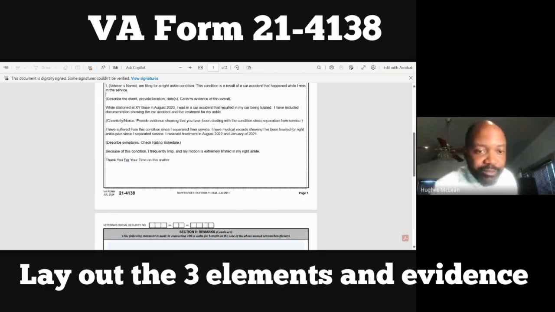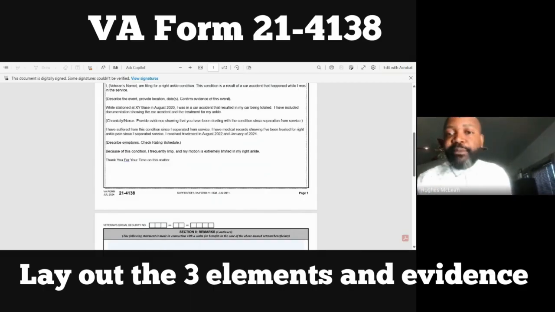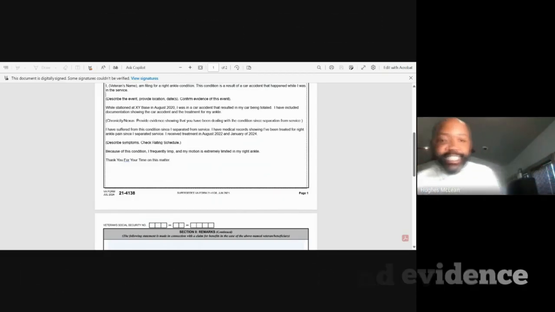While stationed at XY base in August 2020, I was in a car accident that resulted in my car being totaled. I have included documentation showing the car accident and showing treatment for my ankle. So we're going to give you the evidence. Here's the incident report showing that the accident took place. Here are the medical reports showing that I was treated for my right ankle. In-service event, there's the evidence.